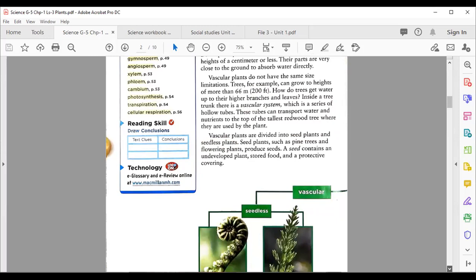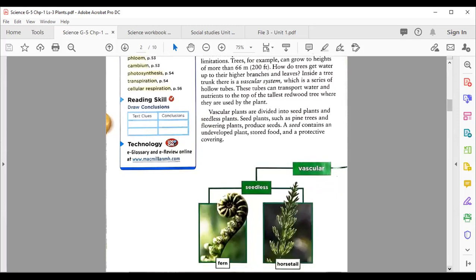So here you can see that these are the vascular seedless plants like ferns and horsetails. Yes, Salah Ahmad, my dear, what is your question? Teacher, I didn't understand the vascular plants, the vascular system.